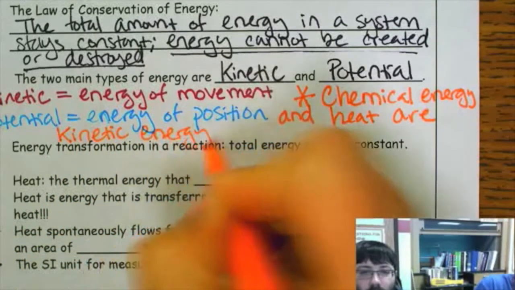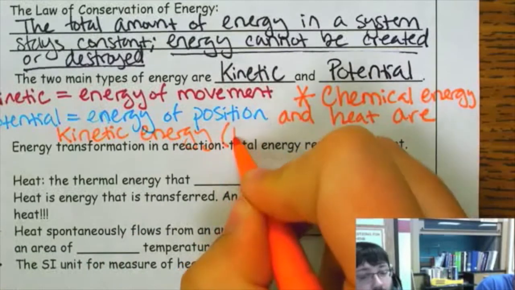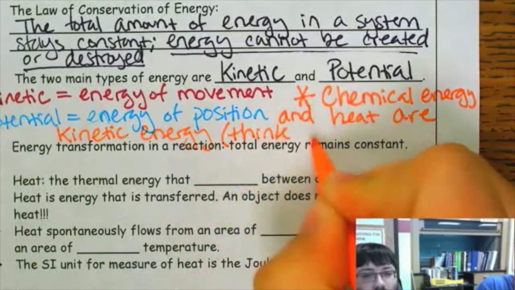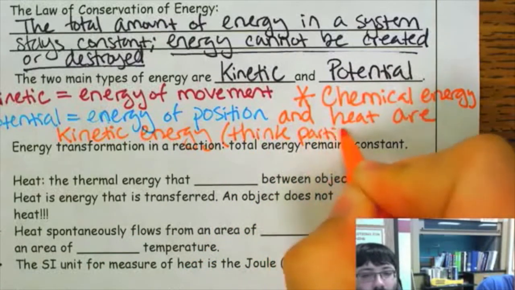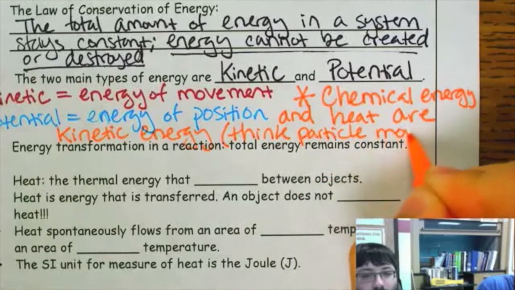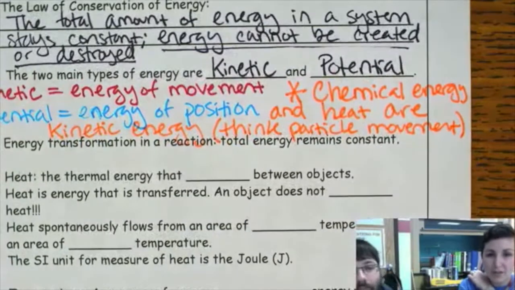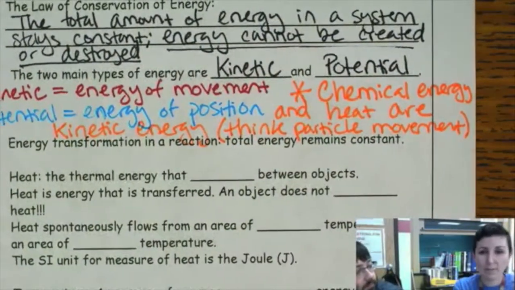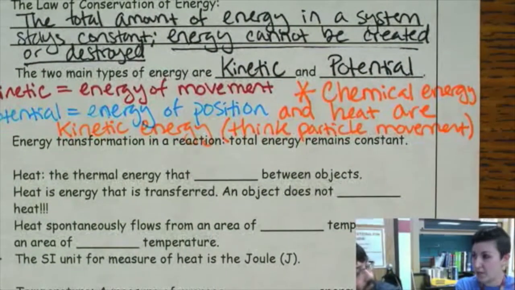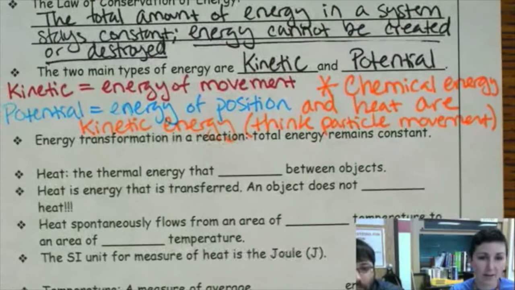And we're going to think particle movement. That's perfect. In chemical reactions, and when the temperature changes, those particles are moving around. So that's why they fall under kinetic energy between those two types.